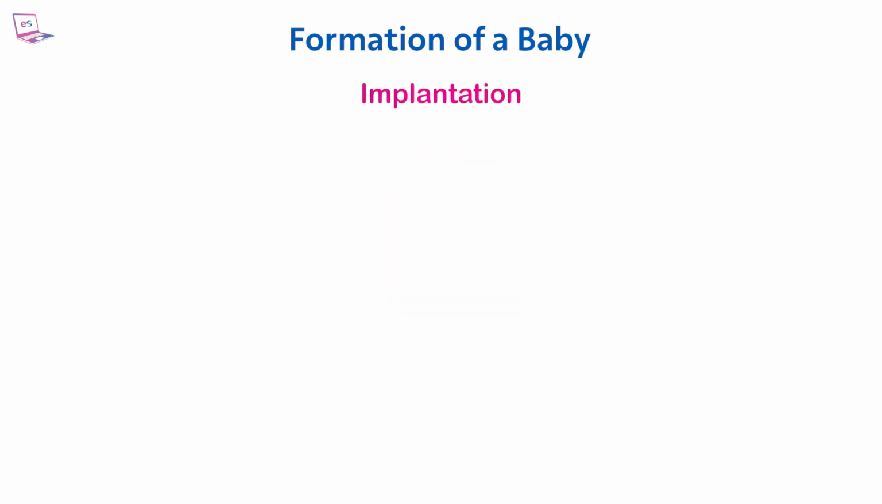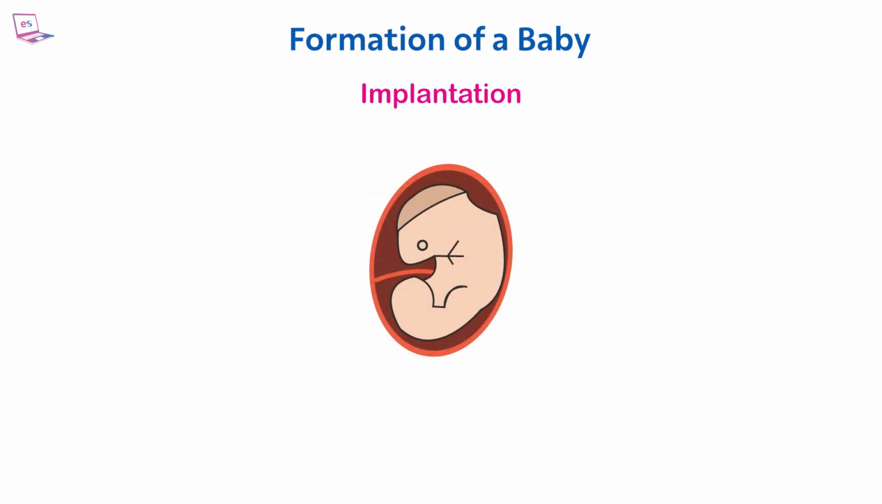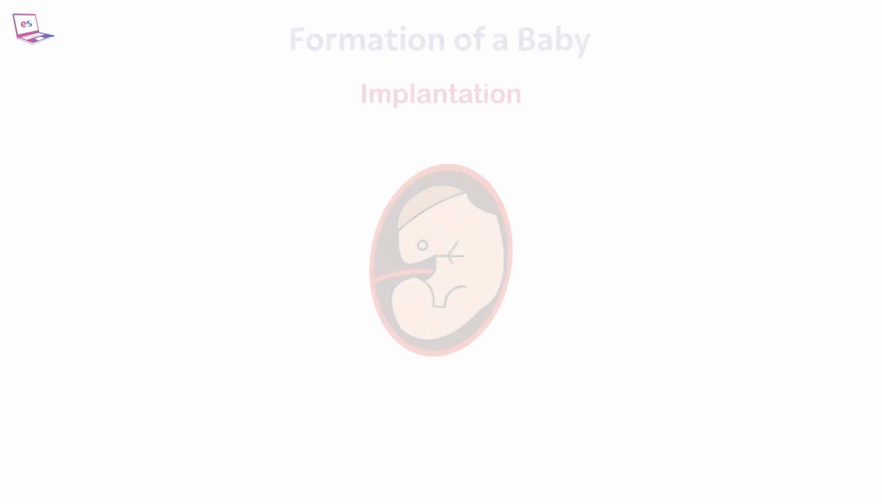Implantation. The embryo will typically implant itself into the uterus wall around 1 week after fertilization, and this is the time the placenta will also begin to grow. Implantation is the first stage of gestation.